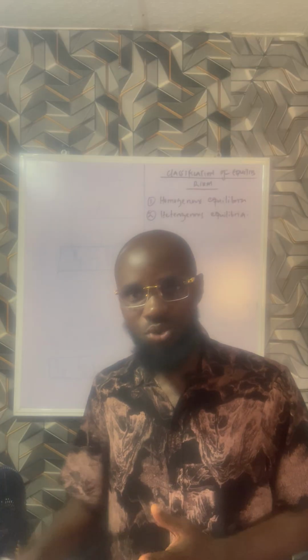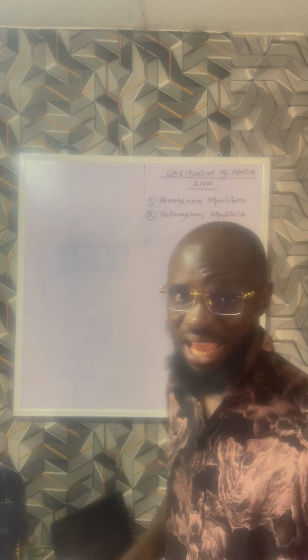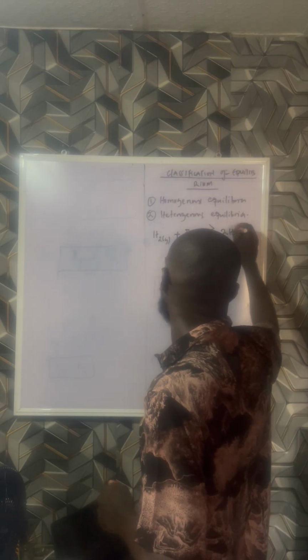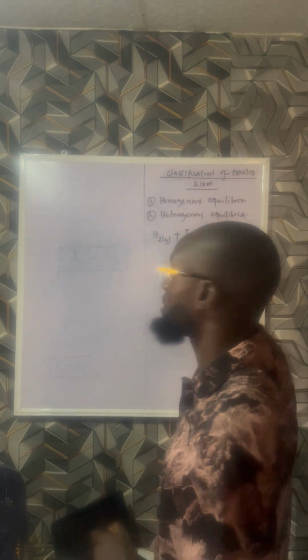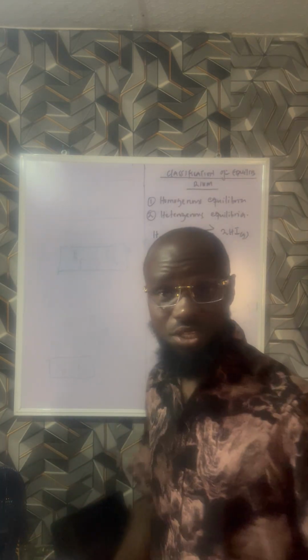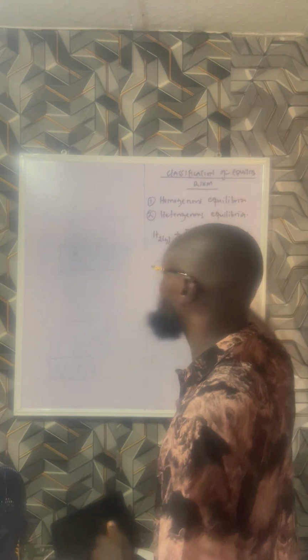Your reactant, your product, your catalyst itself, they are in the same physical state of matter. That is homogeneous equilibria. A very good example is iodine gas reacting with hydrogen gas to form hydrogen iodide gas: H2 gas plus I2 gas, reversible, 2HI gas. Hydrogen is in gaseous form, iodine in gaseous form, then hydrogen iodide also in gaseous form. The equation is balanced. This is homogeneous equilibria.